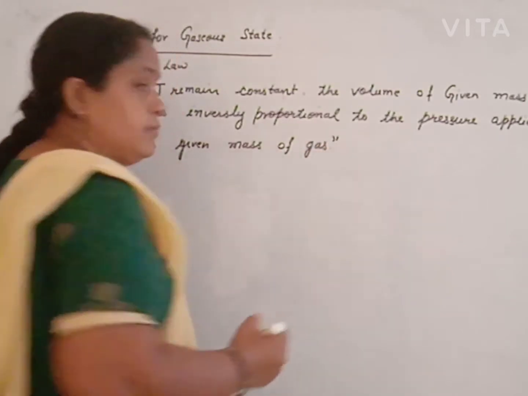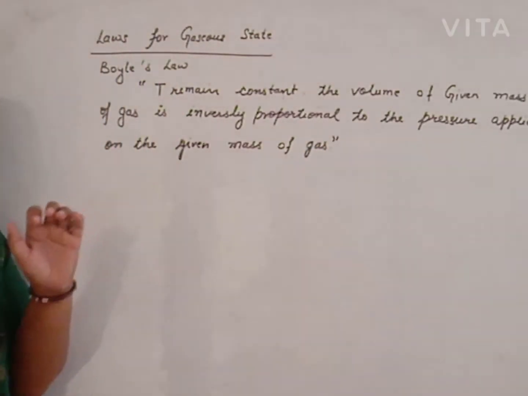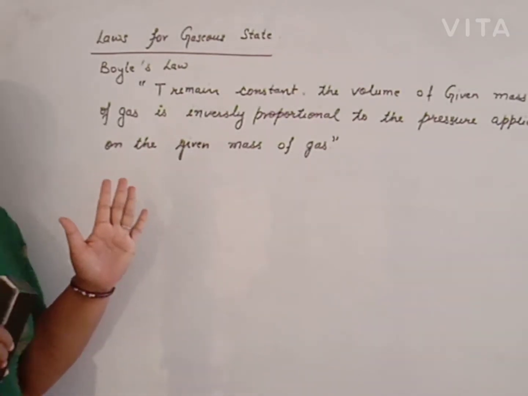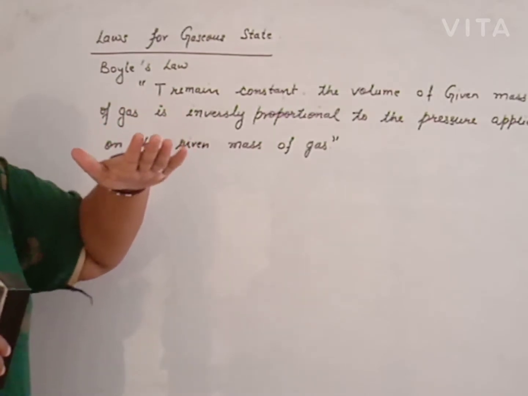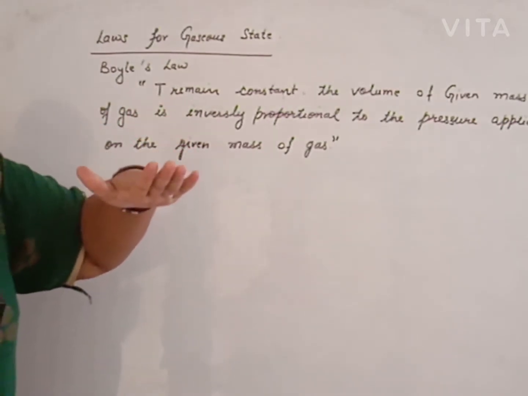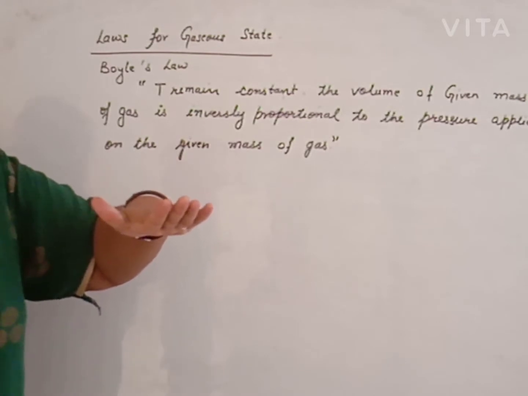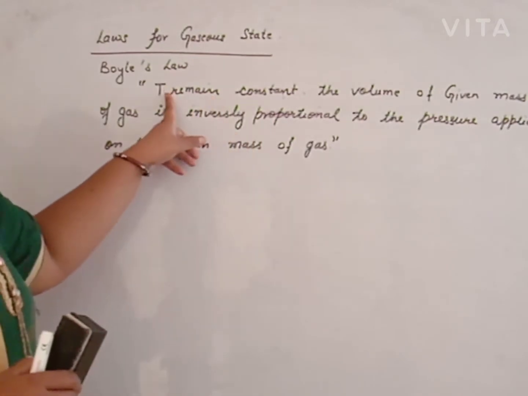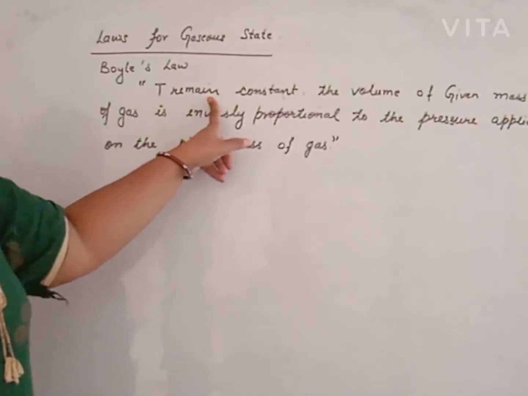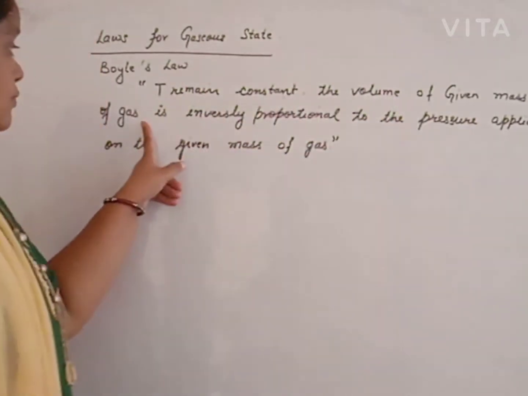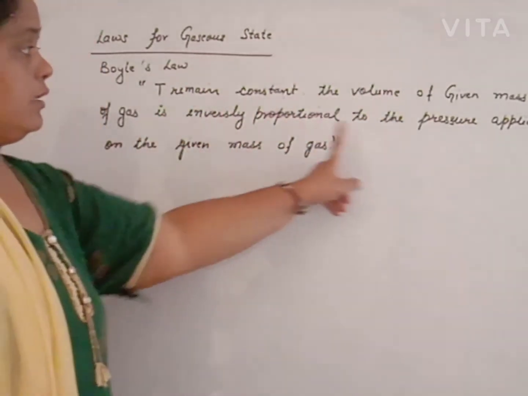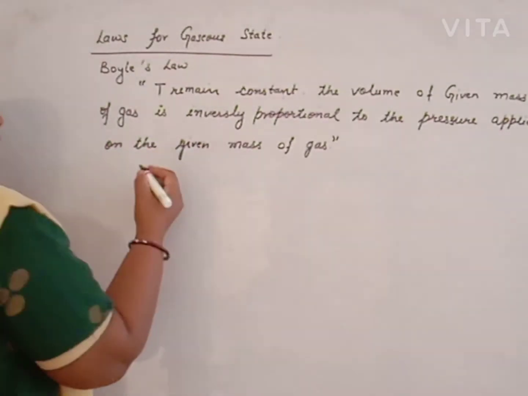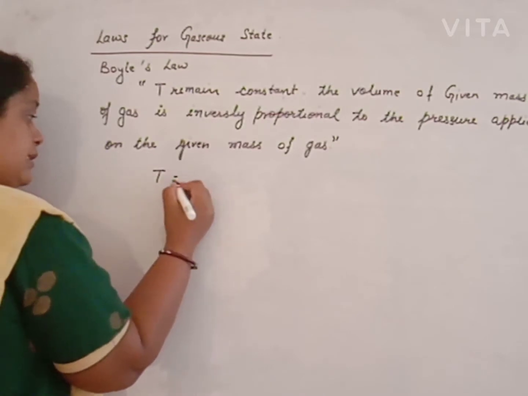We have some gas filled in a container, the temperature remains constant, and the pressure on the container in which the gas is filled is increased. As much as the pressure increases, the volume will decrease in the same ratio. That means by keeping the temperature constant, the volume of a given mass of gas is inversely proportional to the pressure applied on that gas. Mathematically, we can explain this.